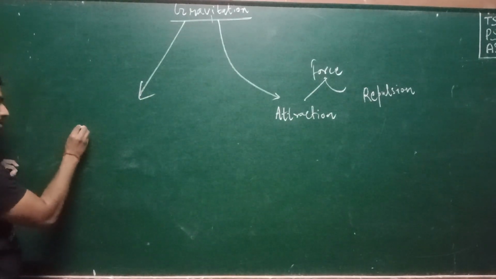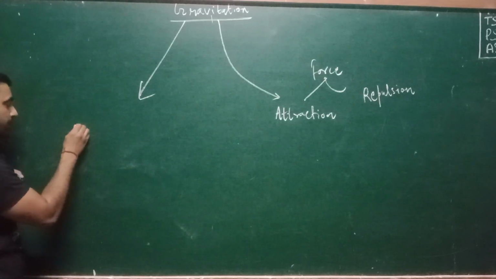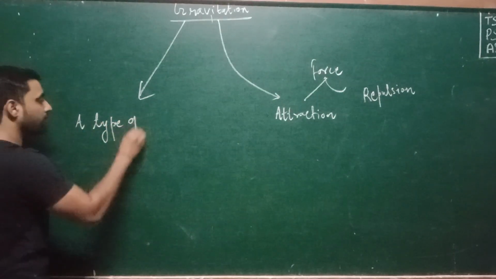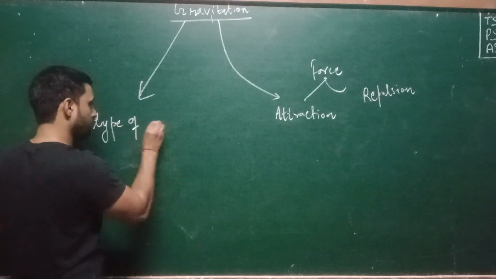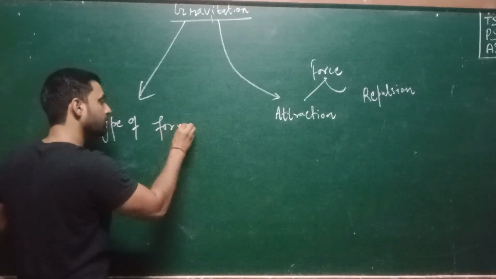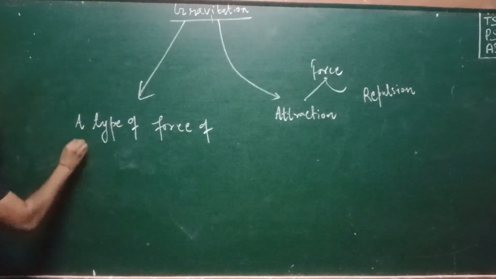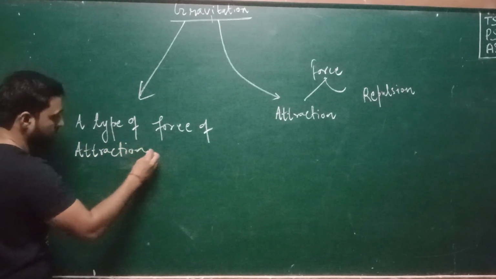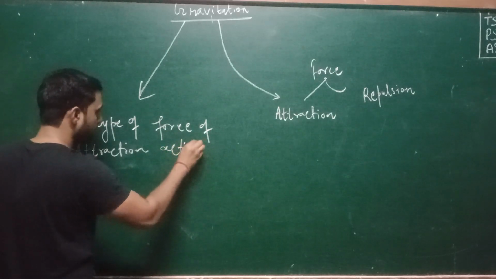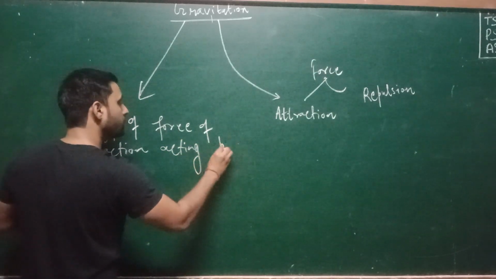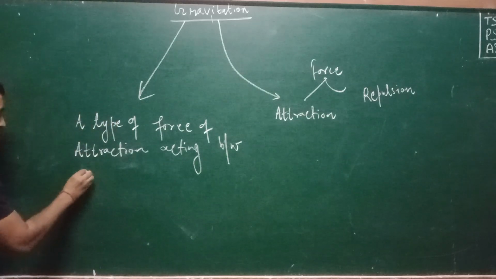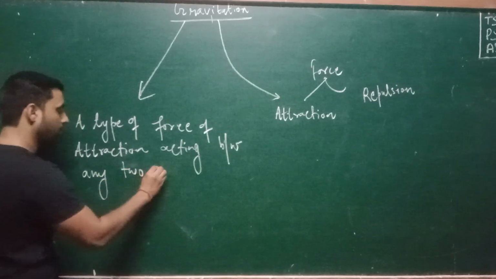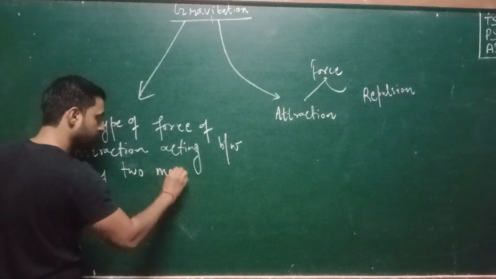Gravitation is a type of force of attraction acting between any two masses.